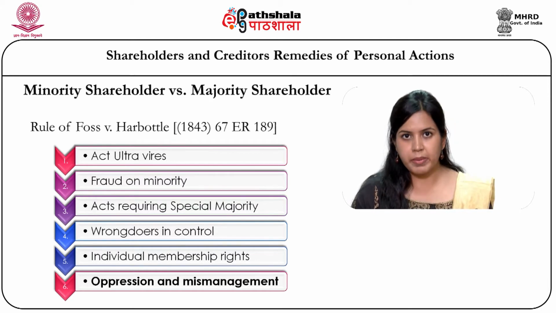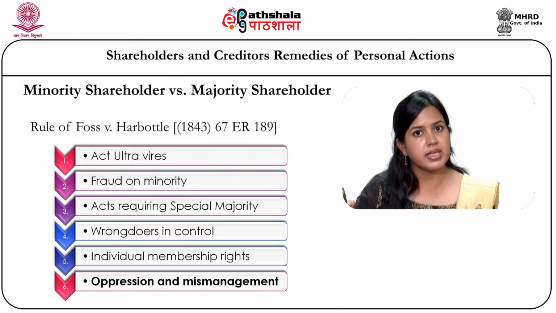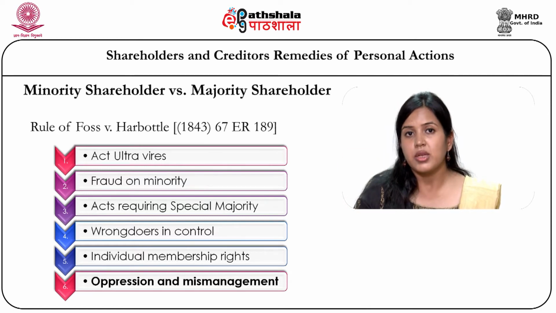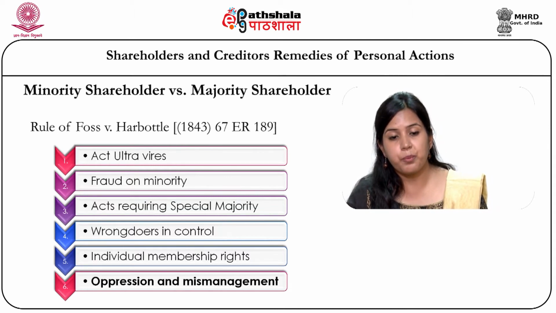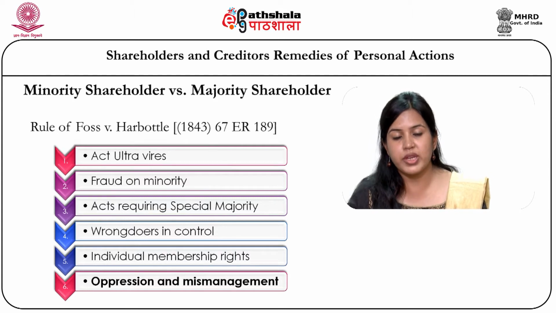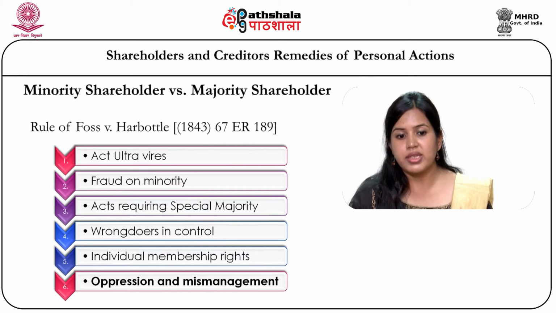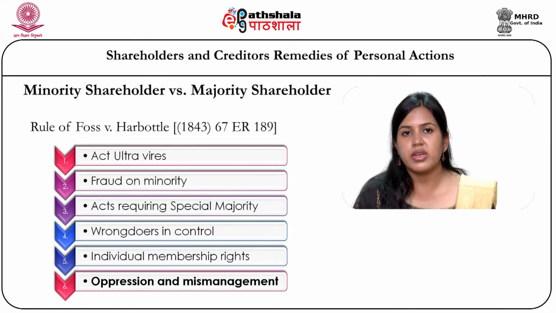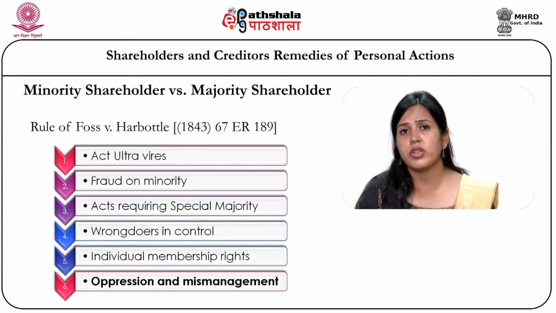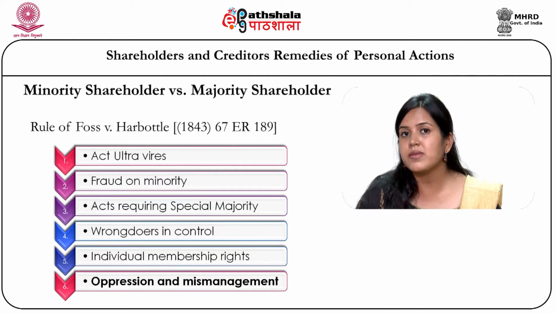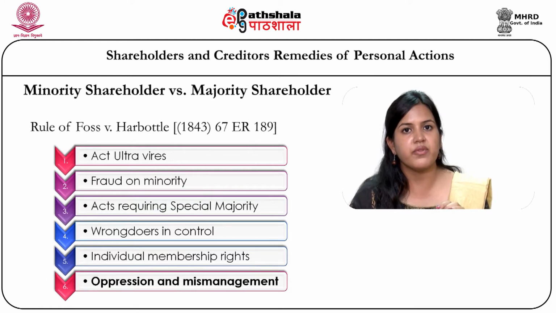Now what we need to understand here is that companies always involve some competition. One company is in competition with another company, which is in competition with another company, and also with the first company. So in this competition, the companies have to take their steps very thoughtfully. So it is not allowed that if the members of the company come into a dispute and go to the court for its settlement, the status of the company will get reduced, the goodwill of the company will get finished, and the competitors will take the benefit of this. So keeping this in mind, this is one among the other grounds.